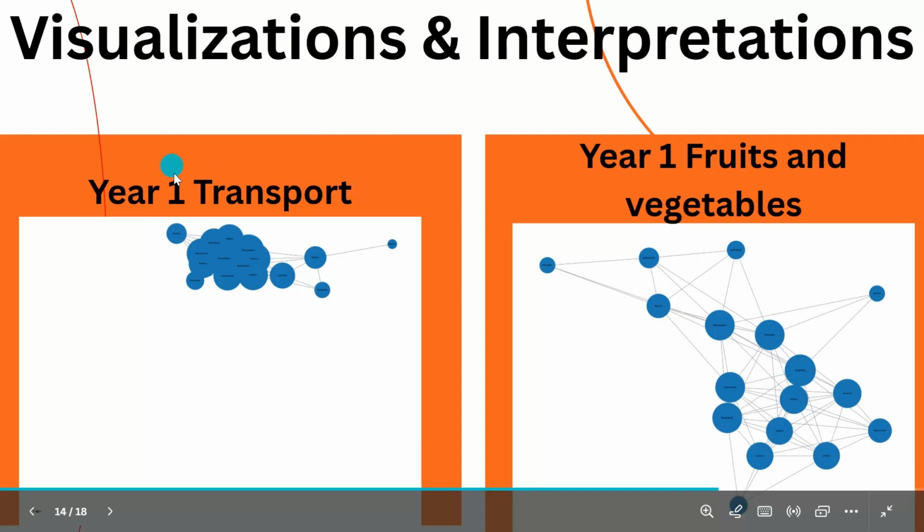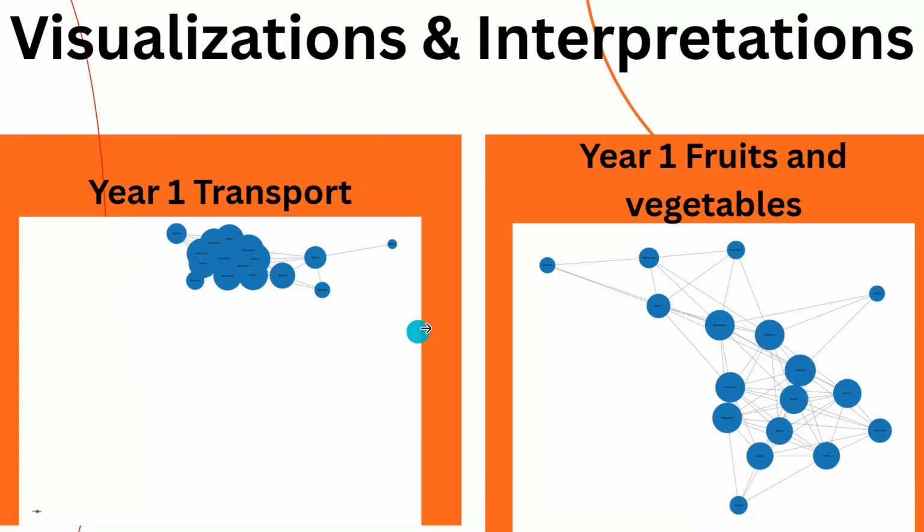You can see a very dense cluster. What does this mean? This could be due to transportation prices being federally regulated and government subsidies. Thus, the price changes are pretty uniform across the board. But on the right, fruits and vegetables have a much sparser network. They are a lot more independent and autonomous, if you could say that. Why is this? Well, the produce you buy is very much dependent on the local agricultural ecosystem, which puts a layer of disconnection between the prices between cities.